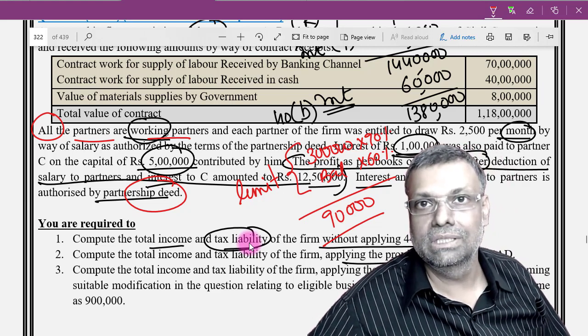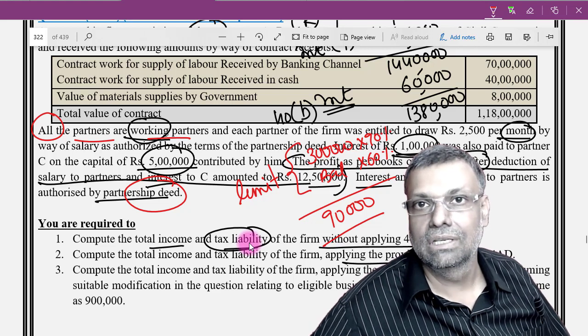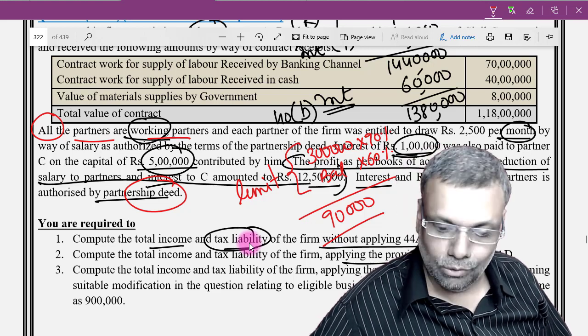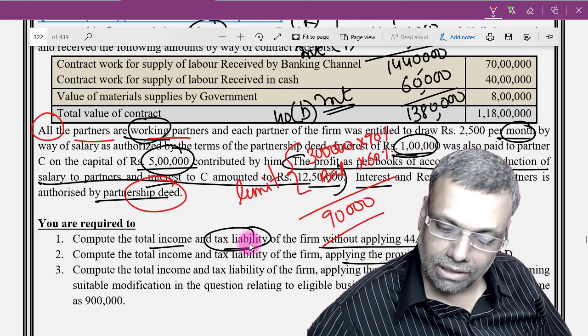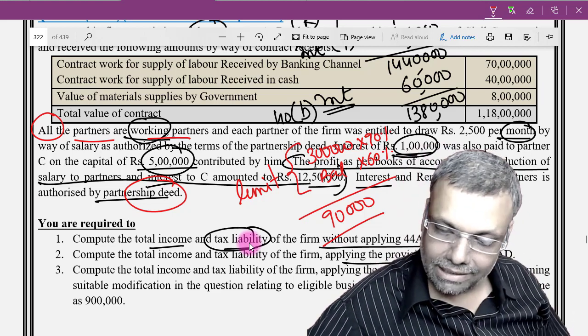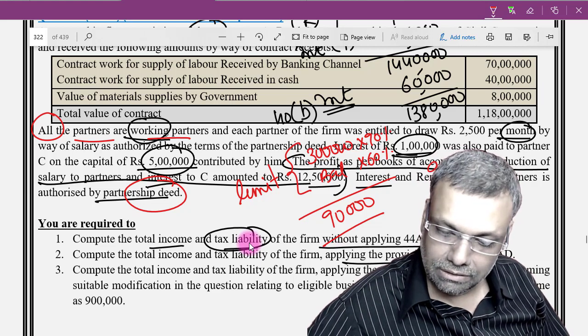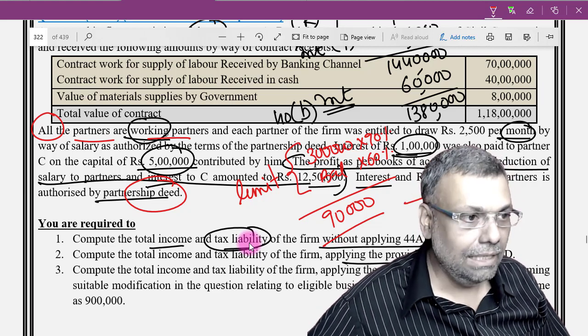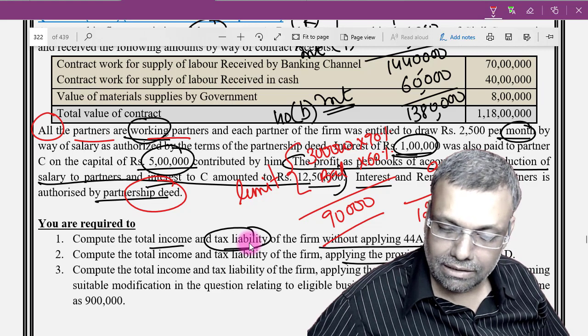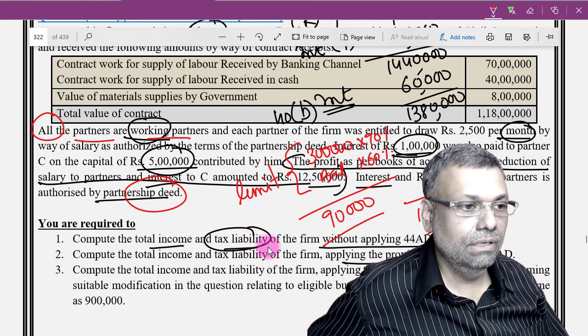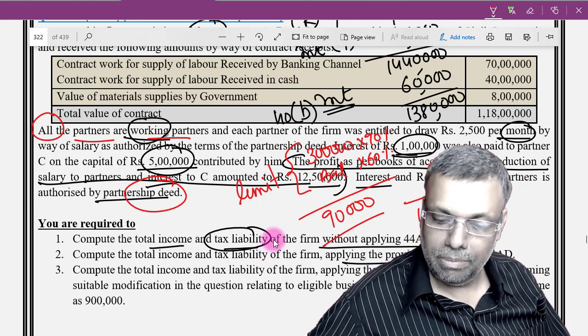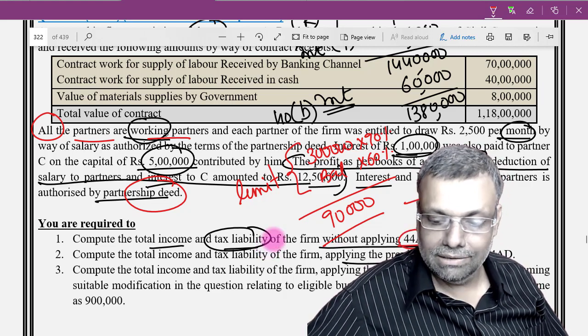I'm using whichever is less for the sake of convenience. For the actual, if it crosses the limit, I will disallow; otherwise, I will not disallow. So 90,000, I will give the deduction, and it will be 12 lakhs 90,000. This is without applying section 44AD. So my answer is over.